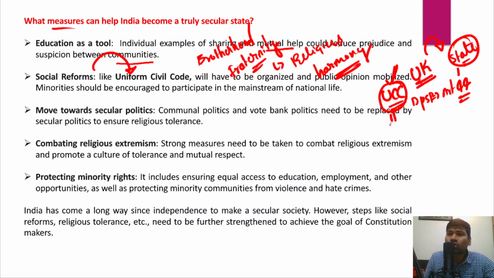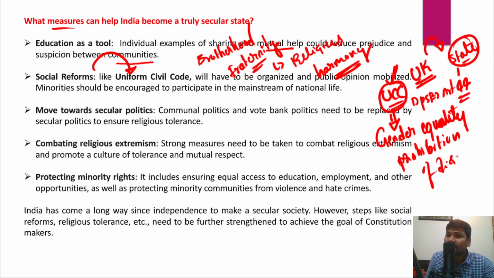And the uniform civil code's primary objective is gender equality and the prohibition of discrimination that has been existing within various religious communities.